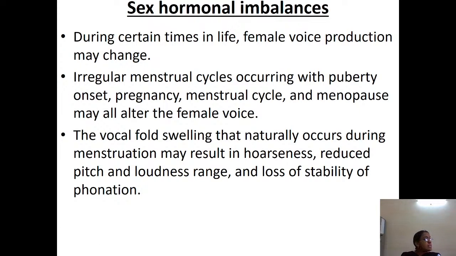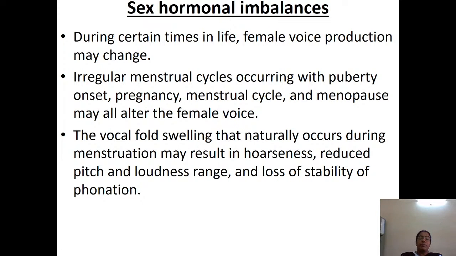When you see that these are the sex hormones, what changes do you find when there are sexual hormonal imbalances? During certain times in life, the female voice may change. Because of sexual hormone imbalances, there might be an irregular menstrual cycle, which occurs with puberty onset, during pregnancy, during the menstrual cycle, and menopause.